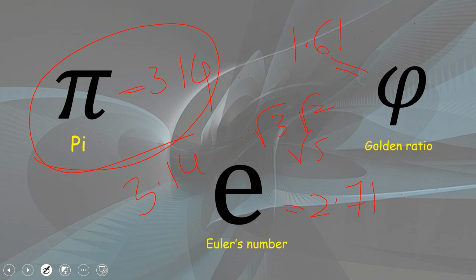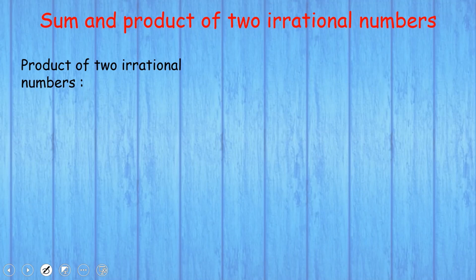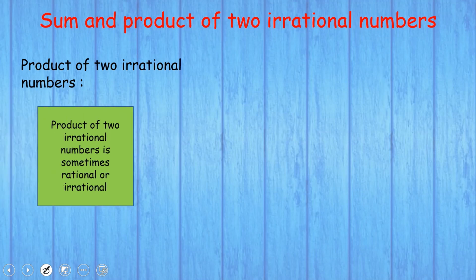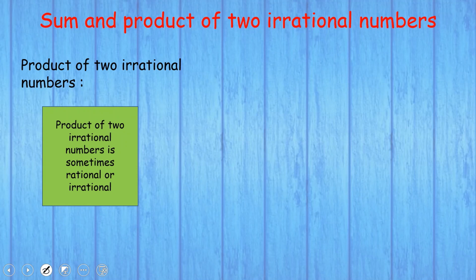Moving forward, let us discuss the sum and product of irrational numbers. First, the product of two irrational numbers. There is a statement which states that the product of two irrational numbers is sometimes a rational or an irrational number. Whenever you multiply two irrational numbers, the result might be a rational number or it might be an irrational number.